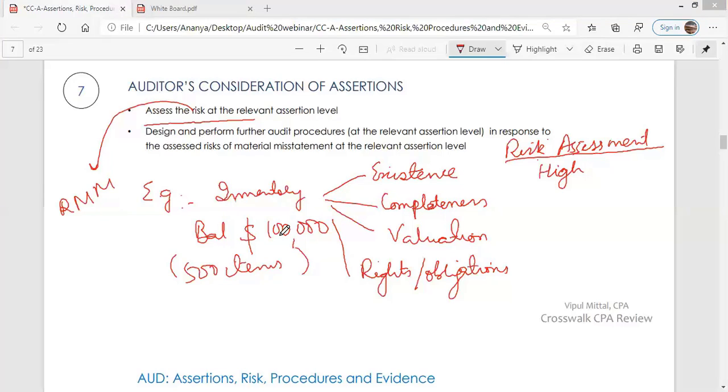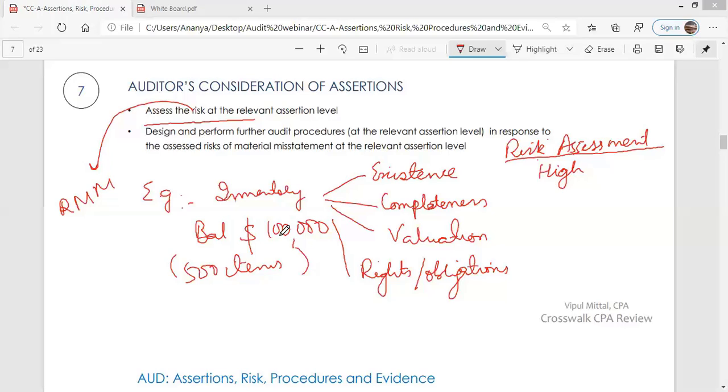Also, inventory is held at locations outside the entity. Also, stock taking is done by just one person in charge of the warehouse. Because of this, the auditor feels that there is a high risk that some of the items do not exist. There is a possibility of theft. Items are costly, small, easily transportable, and can be easily stolen.